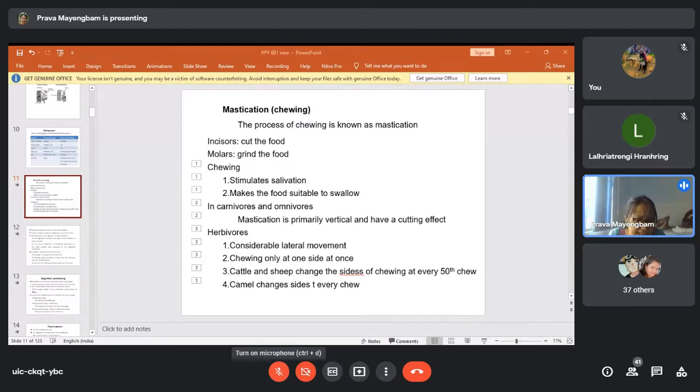The saliva will come from the salivary glands and be poured onto the mouth cavity, and it will get mixed up with the chewing food.